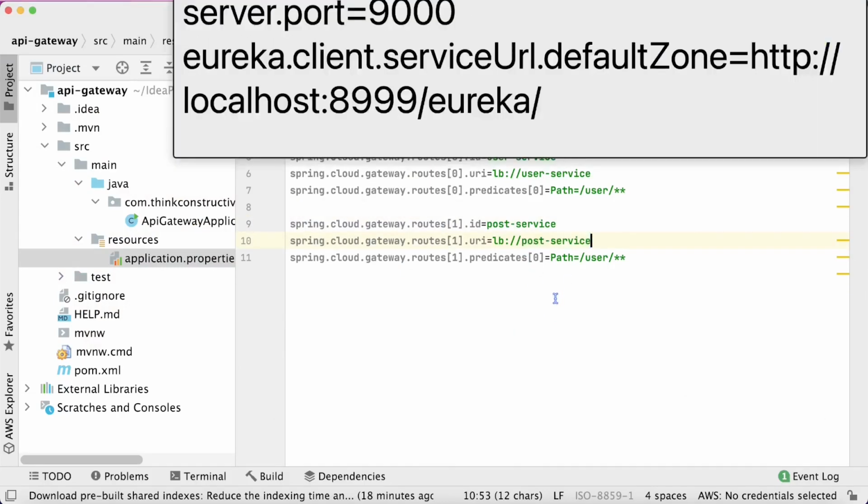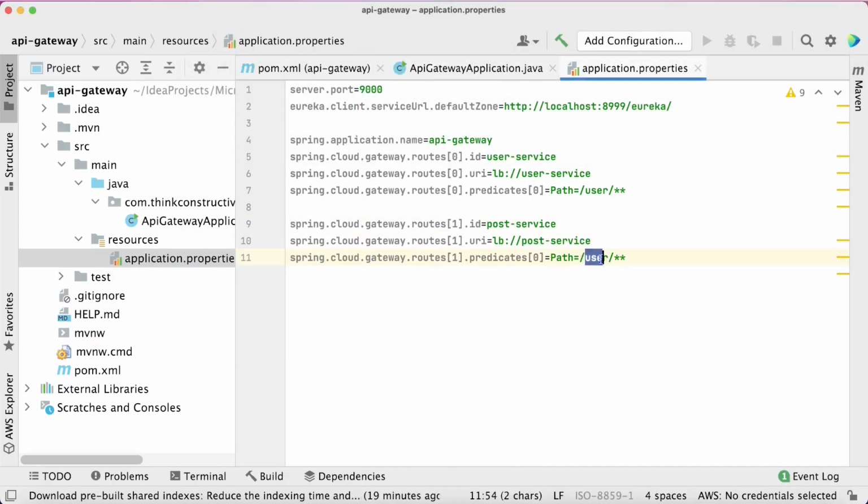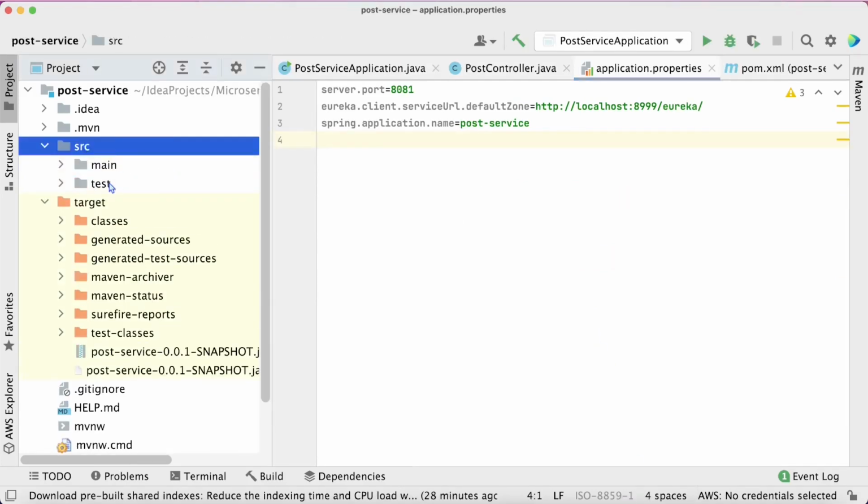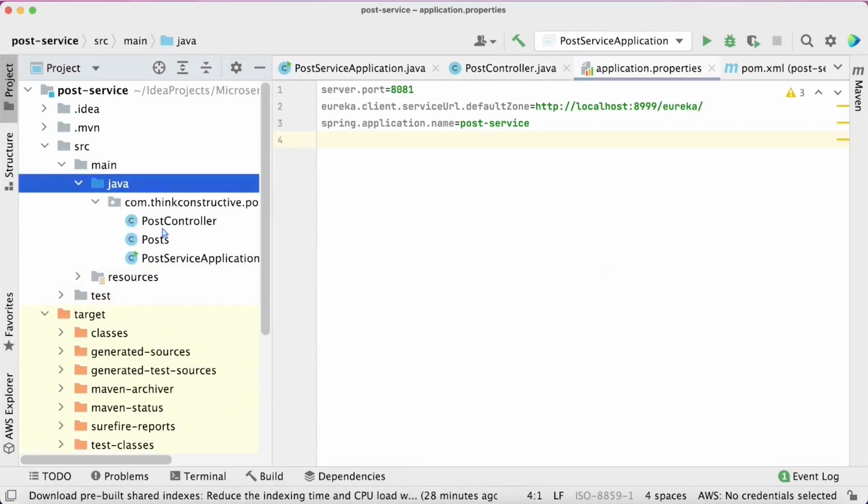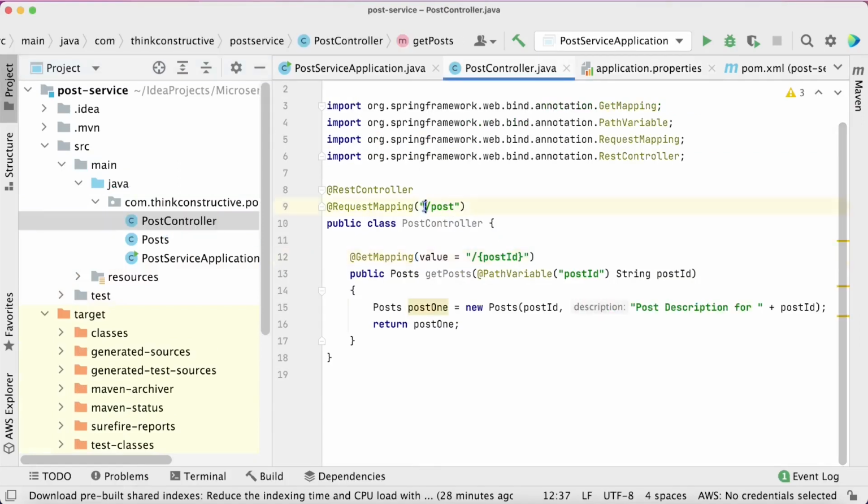Similarly here. And then what is the path at which this post service listens? I'll open the post controller and show you. The post service is mapped to /post. That means a request should come at /post in order to be routed to the post service.